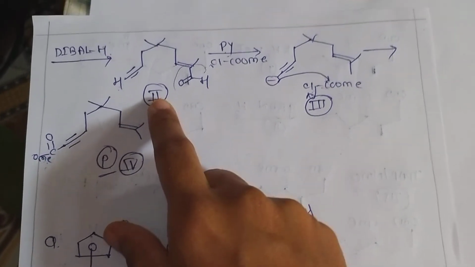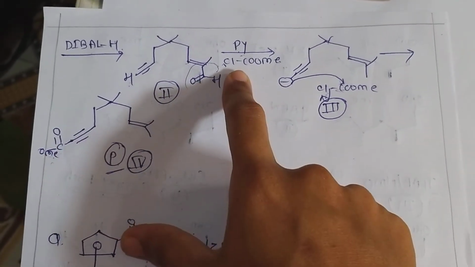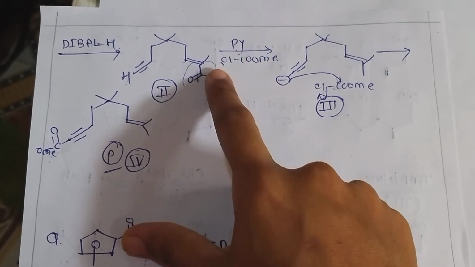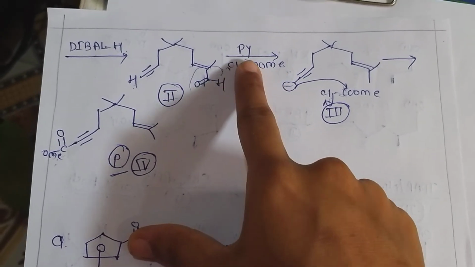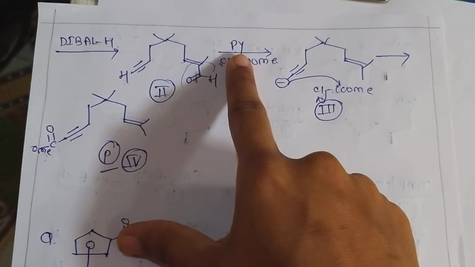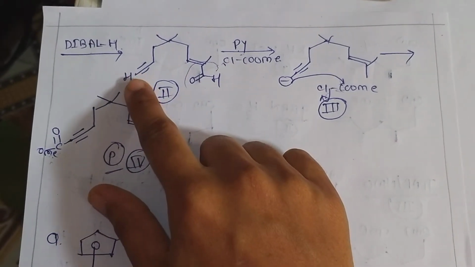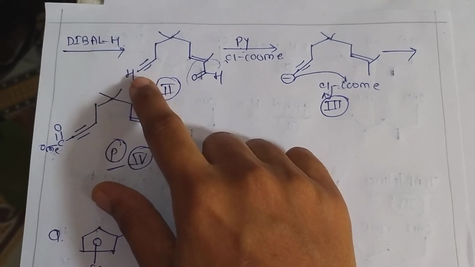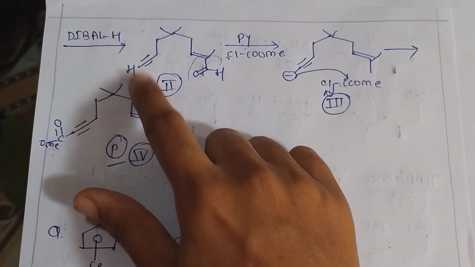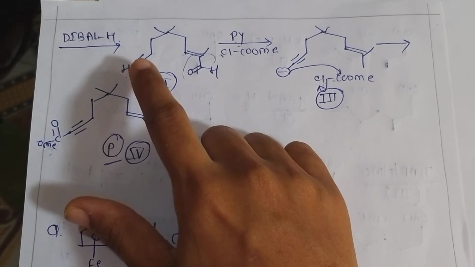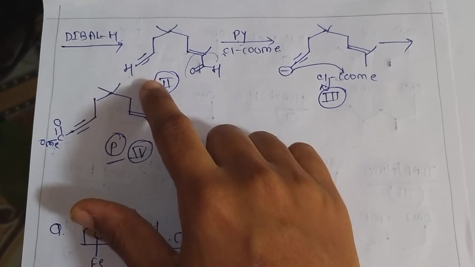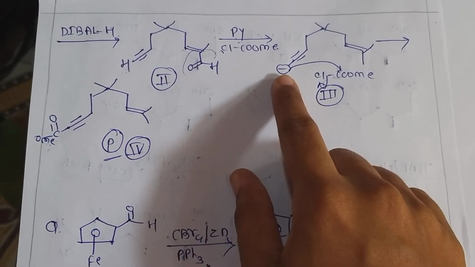Now the third step is reaction with a base, that means pyridine in the presence of chloroester. Pyridine is one type of base. The role of the base is to abstract a proton. Now this is the proton. This proton will be abstracted because it is an acidic proton. After abstraction of the proton, it will form a carbanion.